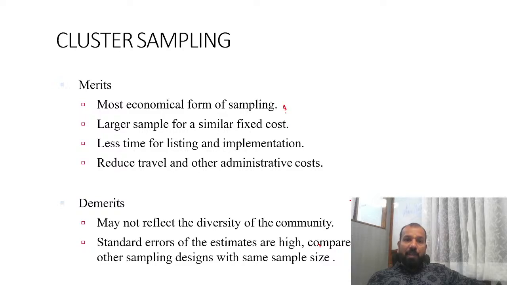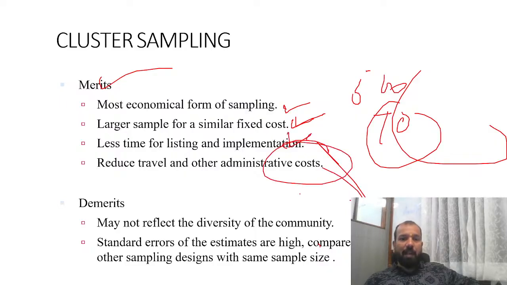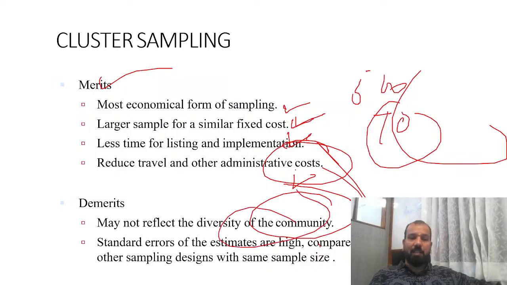Cluster is the most economical form because you have picked up the full MBA, full BBA, a larger sample for a similar fixed cost. अब MBA में से 500 बच्चे, MBA की, उसमें से 10 उठा रहे हैं आप, या you are picking out the 500, cost will remain the same. Less time for listing and implementation, reduced travel and other administrative costs. Demerits: may not reflect the diversity of the community. Yes, chances of the standard error are very high in cluster sampling.